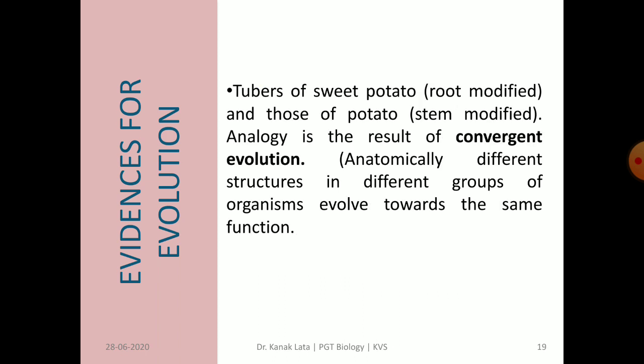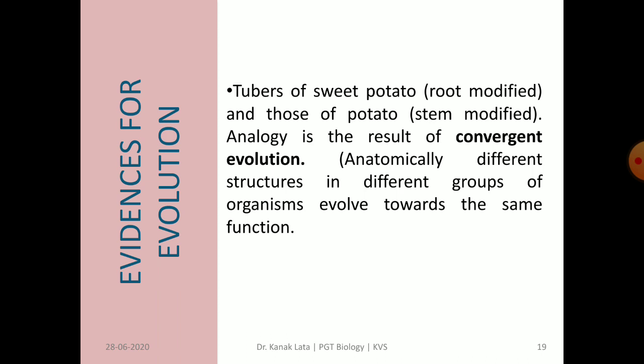Another example of analogy is tubers of sweet potato and those of potato. Here sweet potato is a modification of root, whereas potato is a modification of stem. So in both, the structural plan is different but the function, storage of food, is the same. Analogy is the result of convergent evolution. Why?